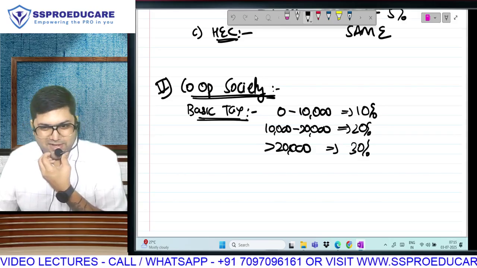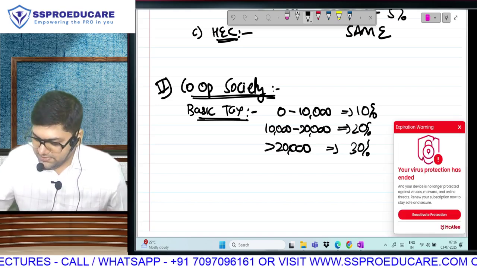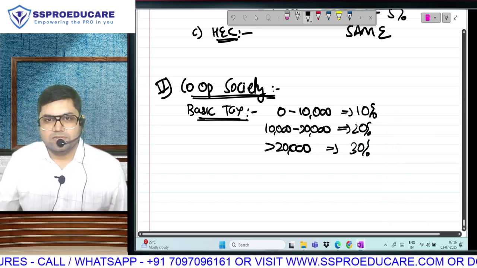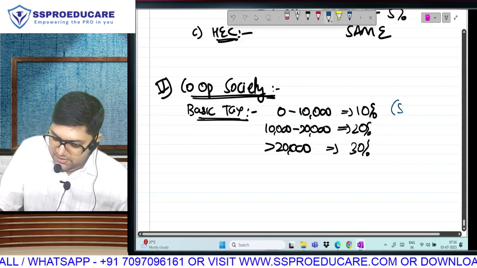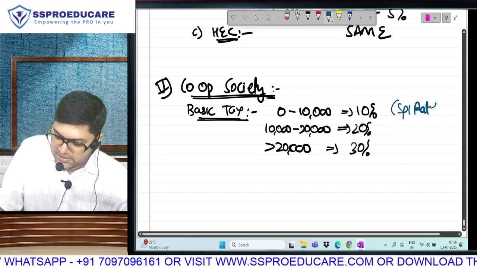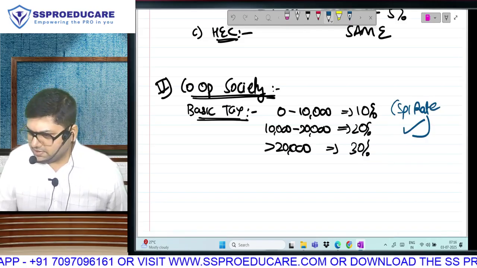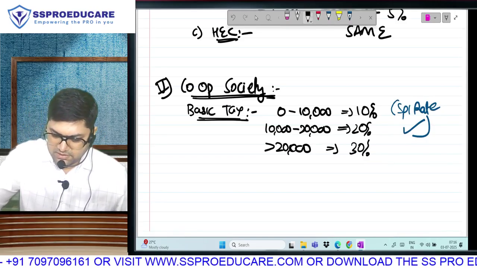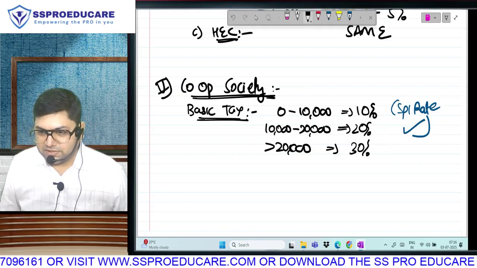So you can actually do it like this: NTTI minus 20,000 into 30% plus 3,000. But of course, if there is any income which is taxable at special rate, then these slabs will not be applicable. This we are aware. These are the slabs of cooperative societies.